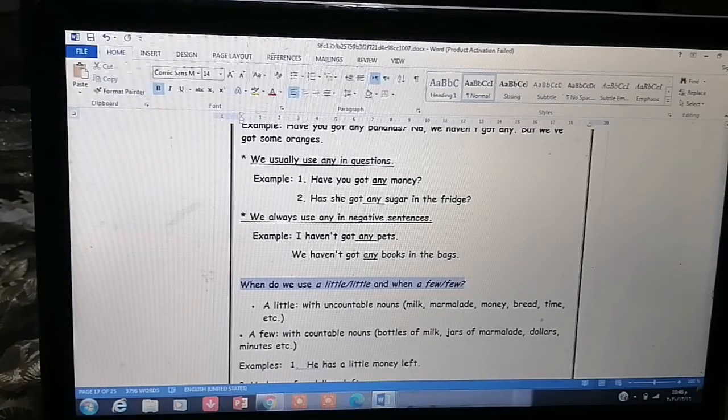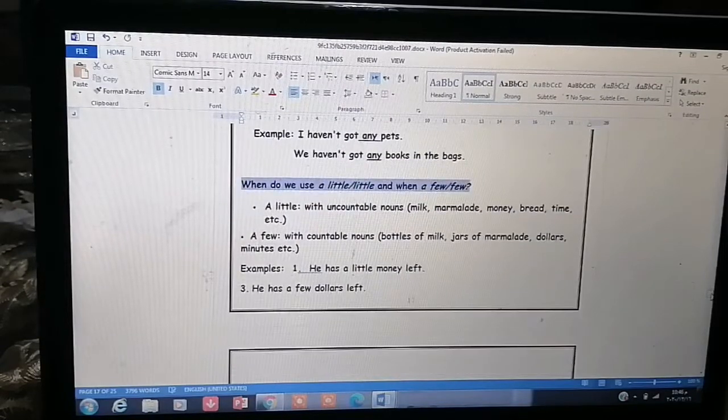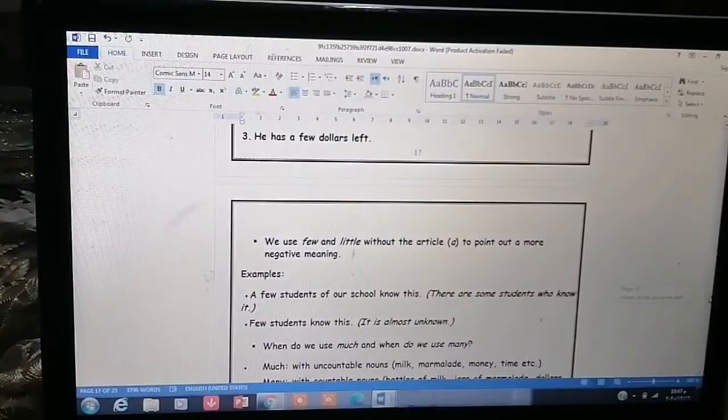When do we use a little and when a few, okay? We use a little with uncountable nouns: milk, marmalade, money, bread, time, etc., okay? A few with countable nouns: bottles of milk, jars of marmalade, dollars, minutes, okay? Examples. Number 1, he has a little money left. Number 2, he has a few dollars left, okay? I didn't put 2, it's 3, it's okay, it's a mistake.